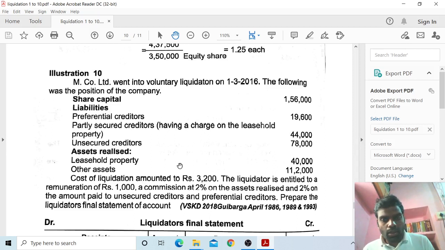Assets realized: leasehold property 40,000 and other assets 1,12,000. Cost of liquidation amounted to rupees 3,200. The liquidator is entitled to a remuneration of rupees 1,000, a commission of 2% on the assets realized, and 2% on the amount paid to unsecured creditors and preferential creditors. Prepare the liquidator's final statement of account.